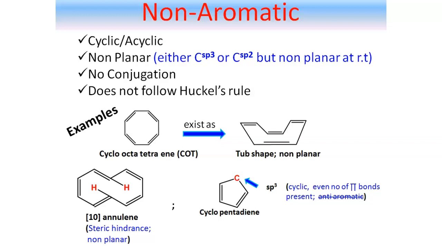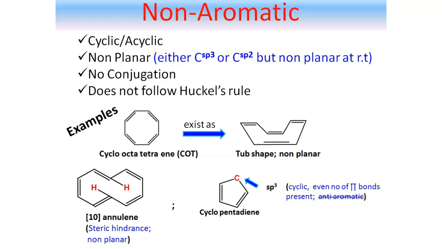So how a system can behave like a non-planar system? If the hybridization of any atom is sp3, that means if sp3 hybridized carbon is present, then obviously the geometry will not be planar. For sp3 hybridization, as we all know that the geometry is tetrahedral. So if sp3 hybridized carbon is present, then it can behave like a non-planar system.